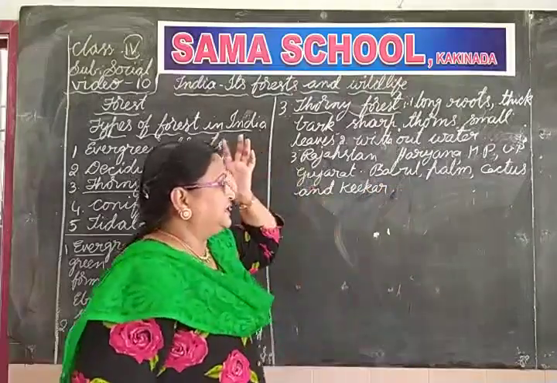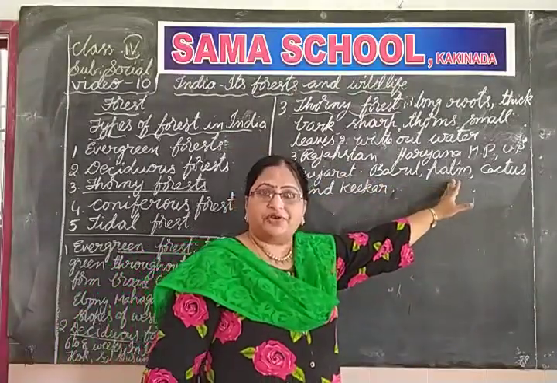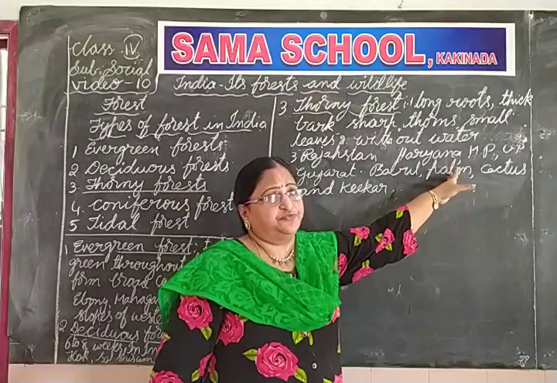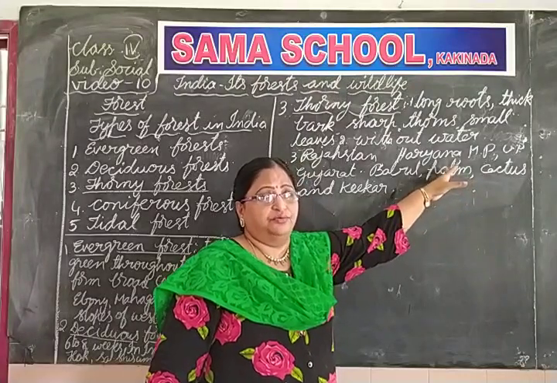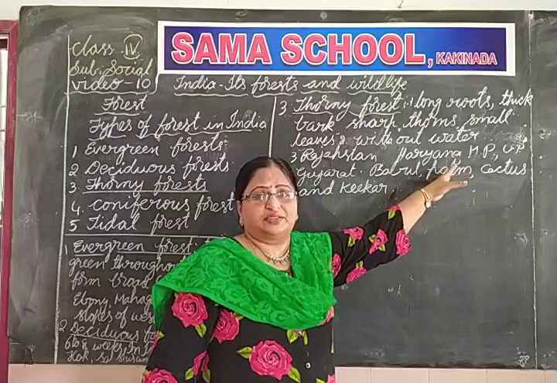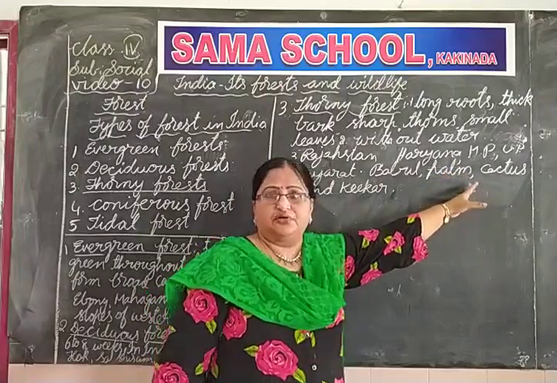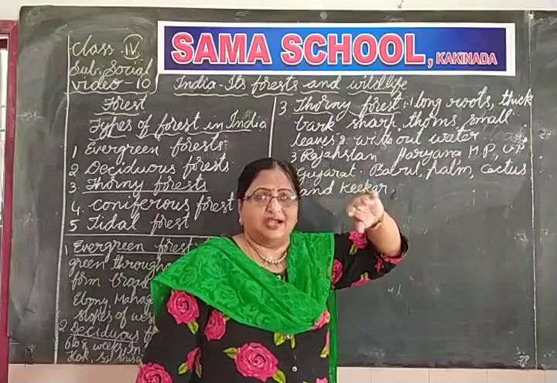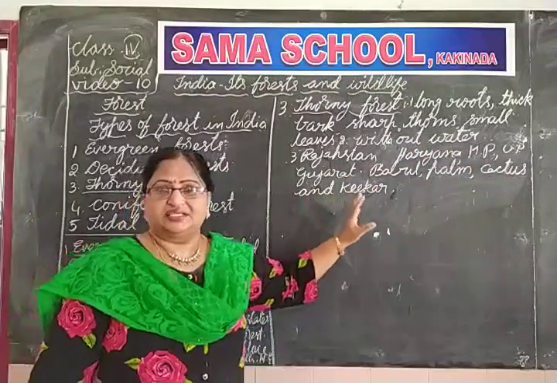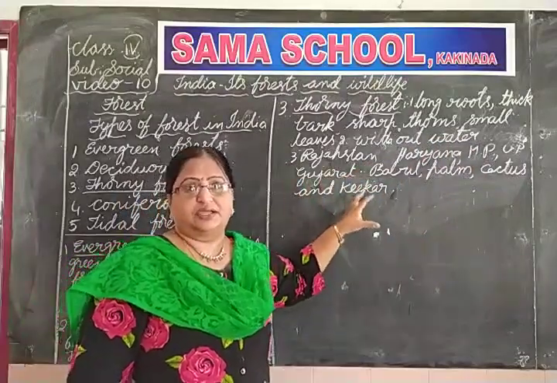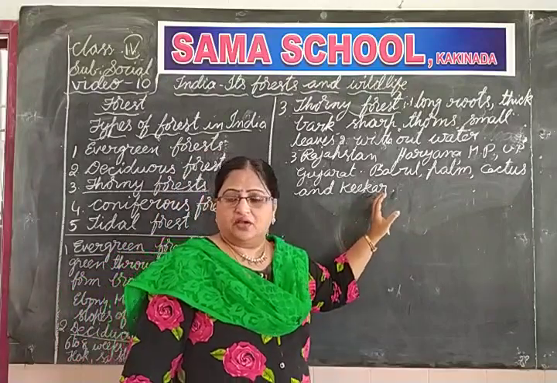These types of babul trees and palm trees are used for oil. Palm oil you always use as edible oil. We use palm oil in cooking. And cactus you know already, the thorny plants. And from the kikar trees we can get gum and all.